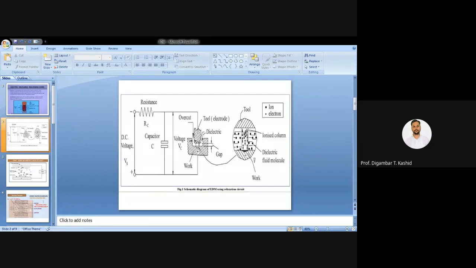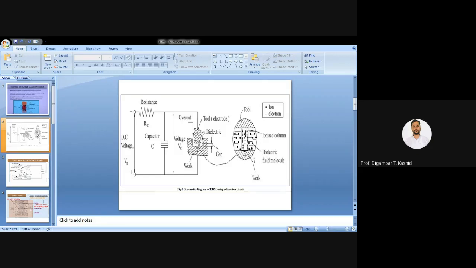So here you can see electrodes. One is the tool and the other is your workpiece. Both are electrodes.